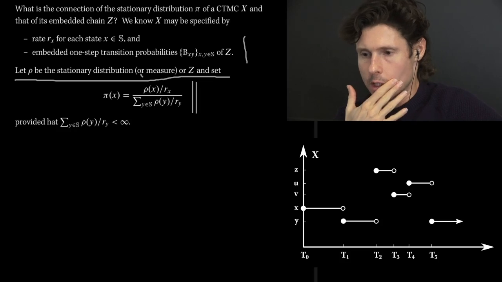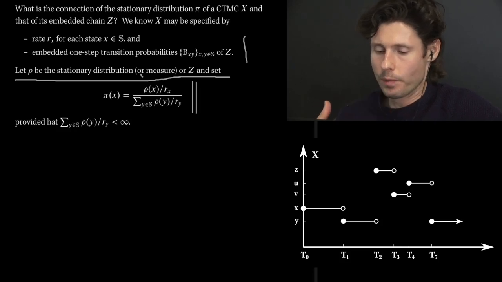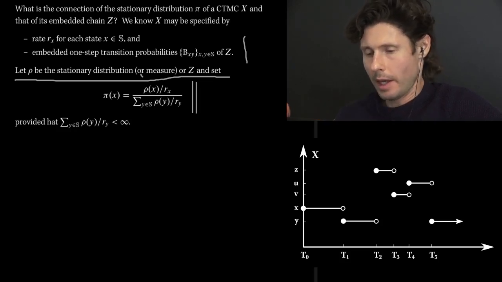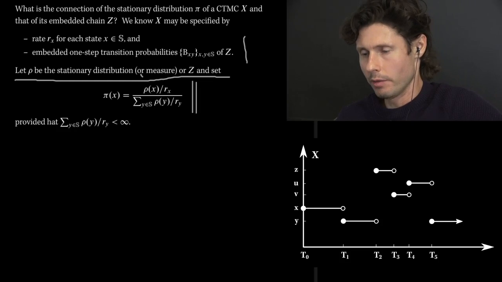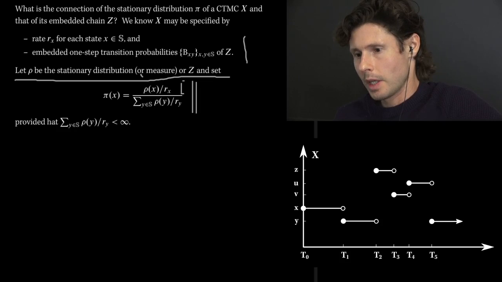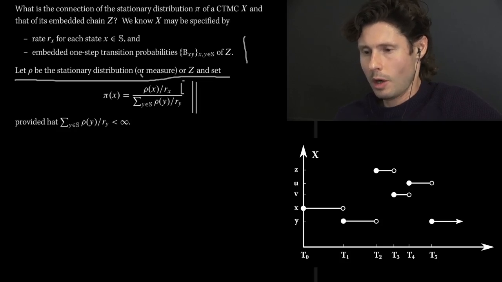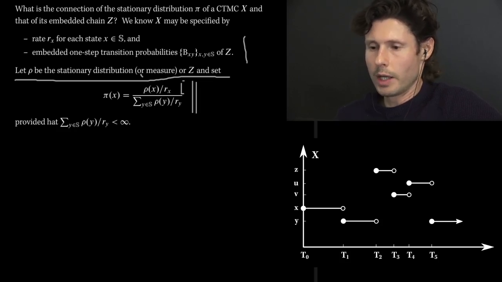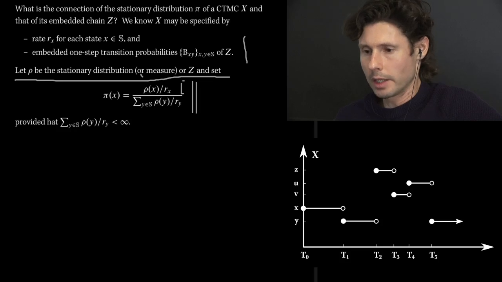So the stationary distribution is supposed to let us know the probability that, once time runs for a very long time, where is the most likely location of the chain X. And what this is saying, if we look at the numerator, is that the likely position of the chain X is determined by two things. One, it's determined by where the embedded chain is likely to be.